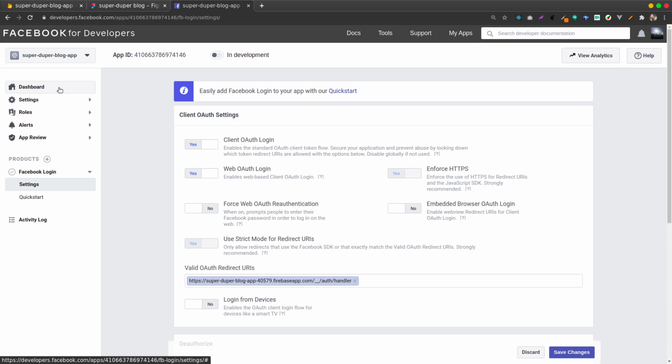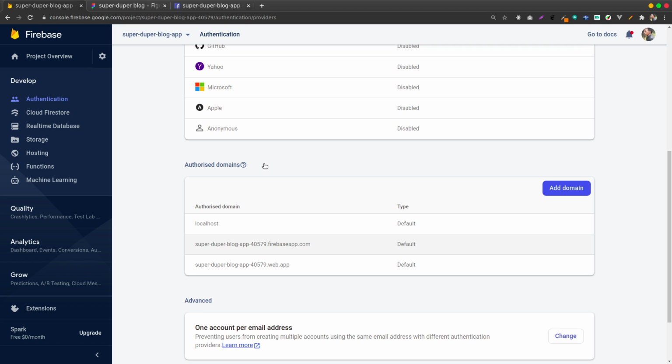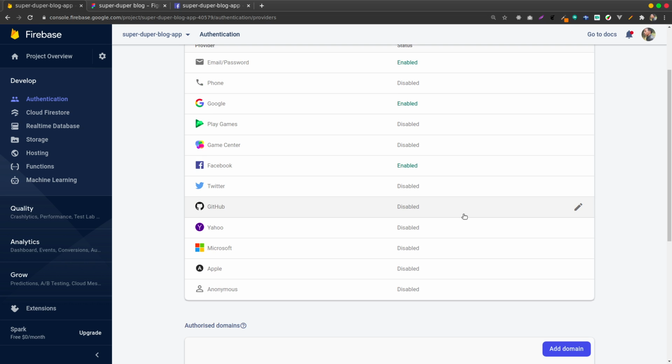Then I'll save. Then we're done with configuring Firebase for authentication. The next bit is for us to add an app, because I finished enabling all what I need. If you need GitHub to do the same thing, there are a few instructions you follow, and you still get the app ID and app secret. They will show you at the end.